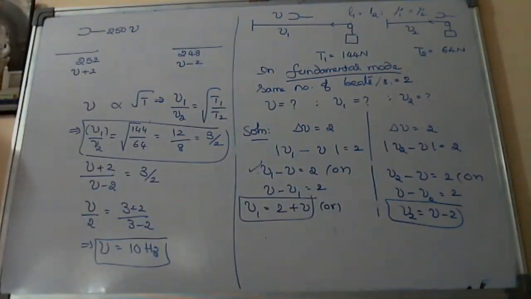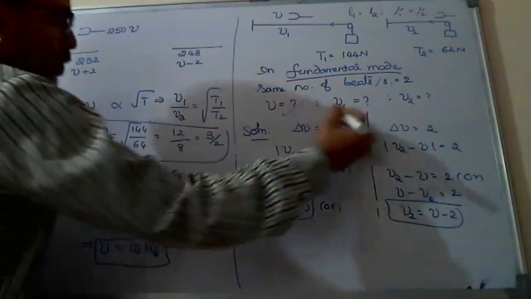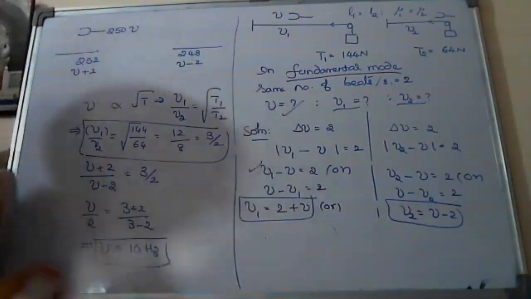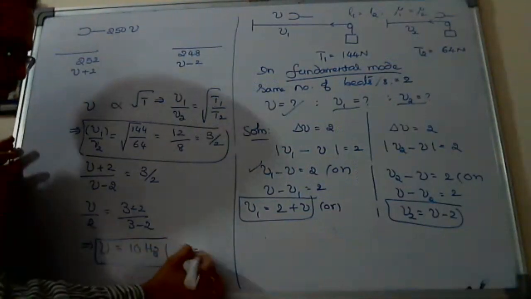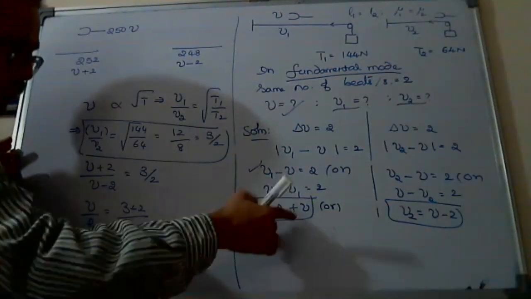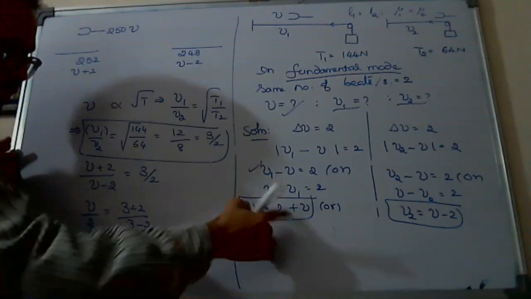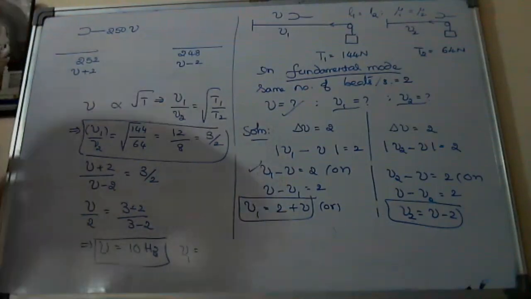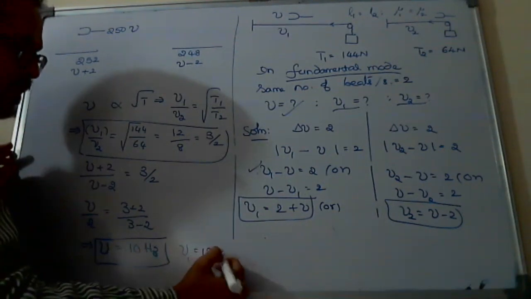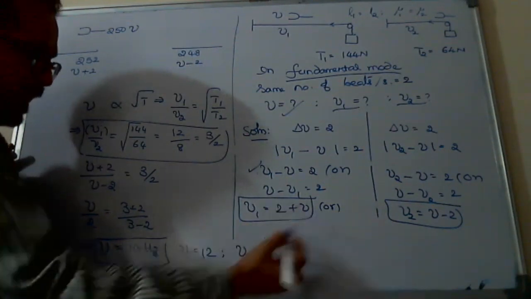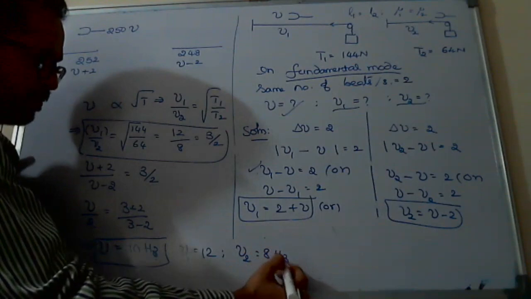So the first question's answer is over. Now you can say what nu1 and nu2 are. Nu1 equals 2 plus nu, so 10 plus 2 is 12, and nu2 equals nu minus 2, that is 10 minus 2, 8.